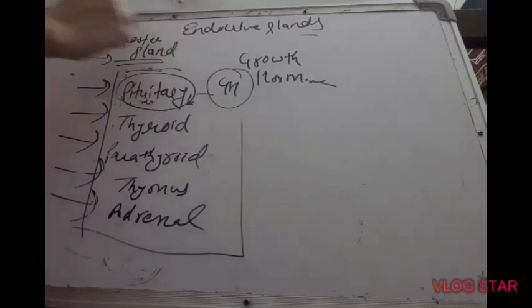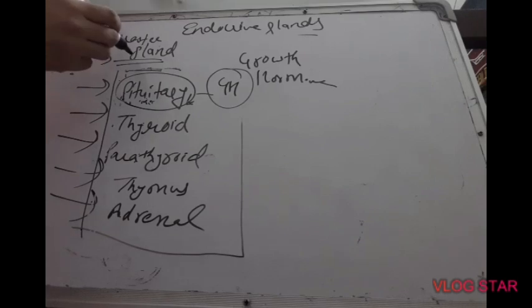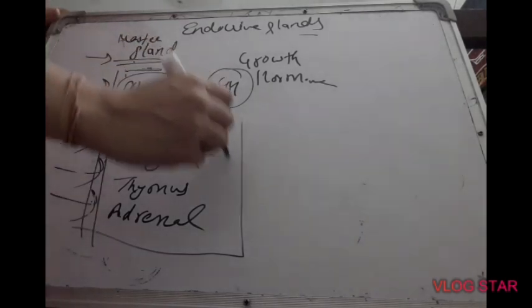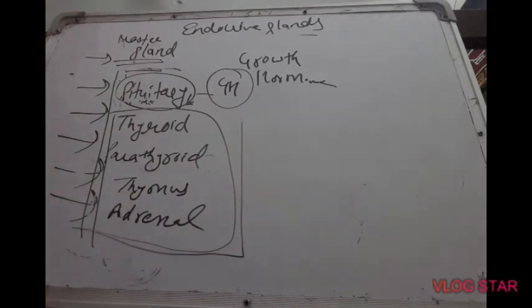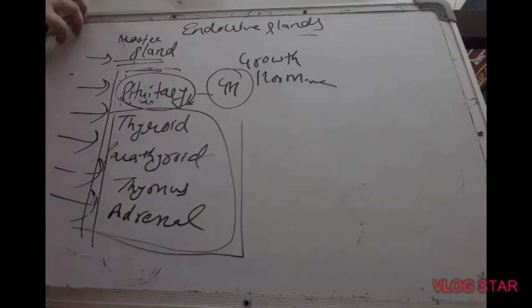Repeating, why is it called the master gland and which gland is called master? The pituitary gland is known as the master gland. Why so? Because it controls the secretion of other glands found in our body. And because the hypothalamus controls the working of the pituitary gland, the hypothalamus is known as the supreme commander, the commander which controls the working of the master gland, and the master gland controls the working of other glands.